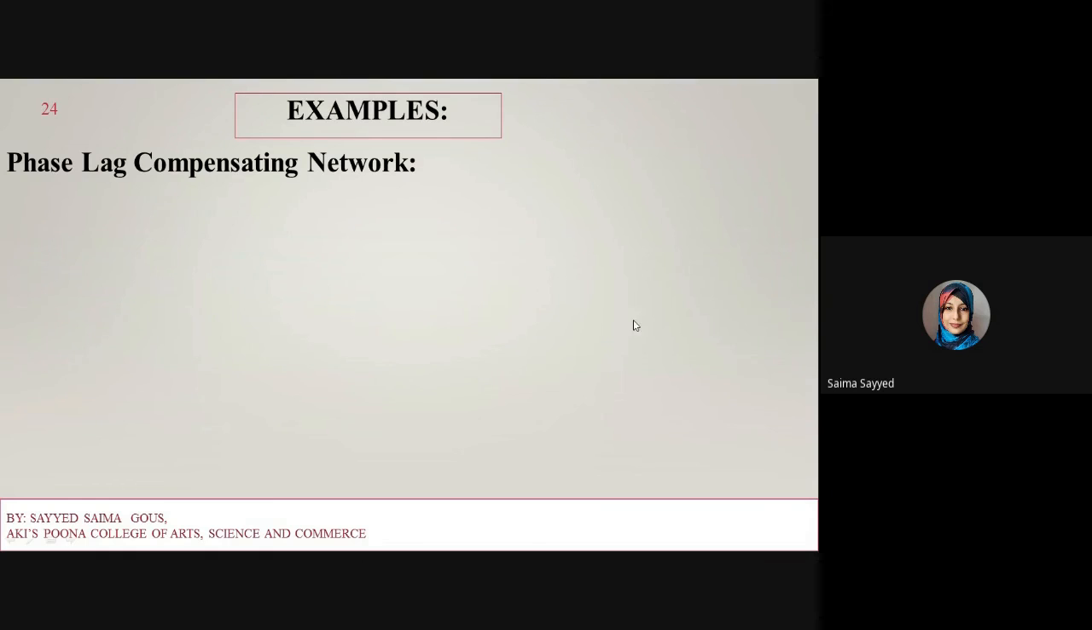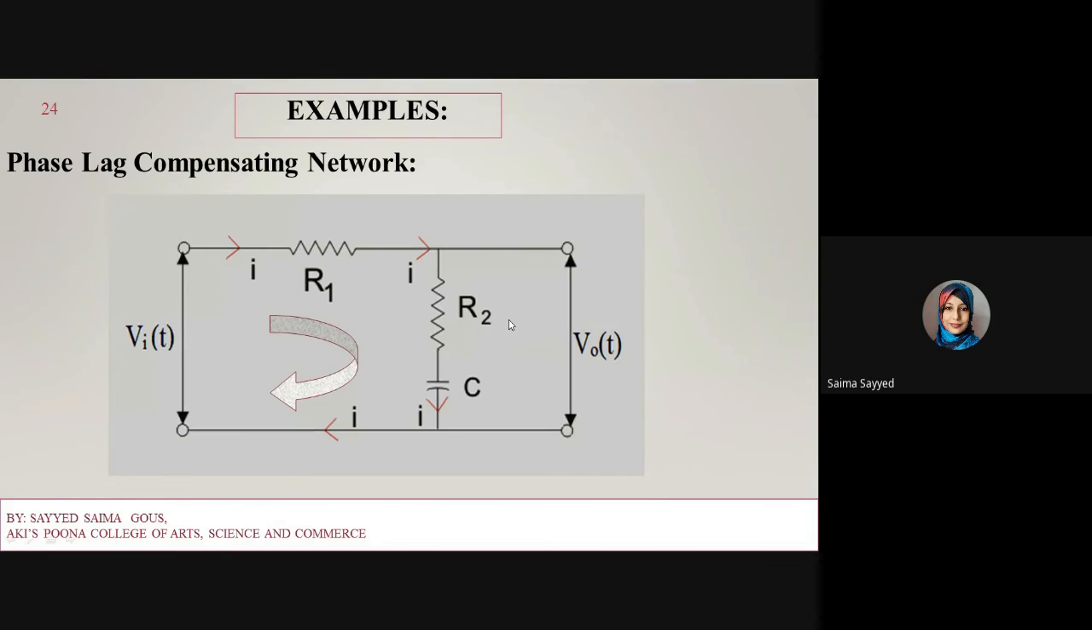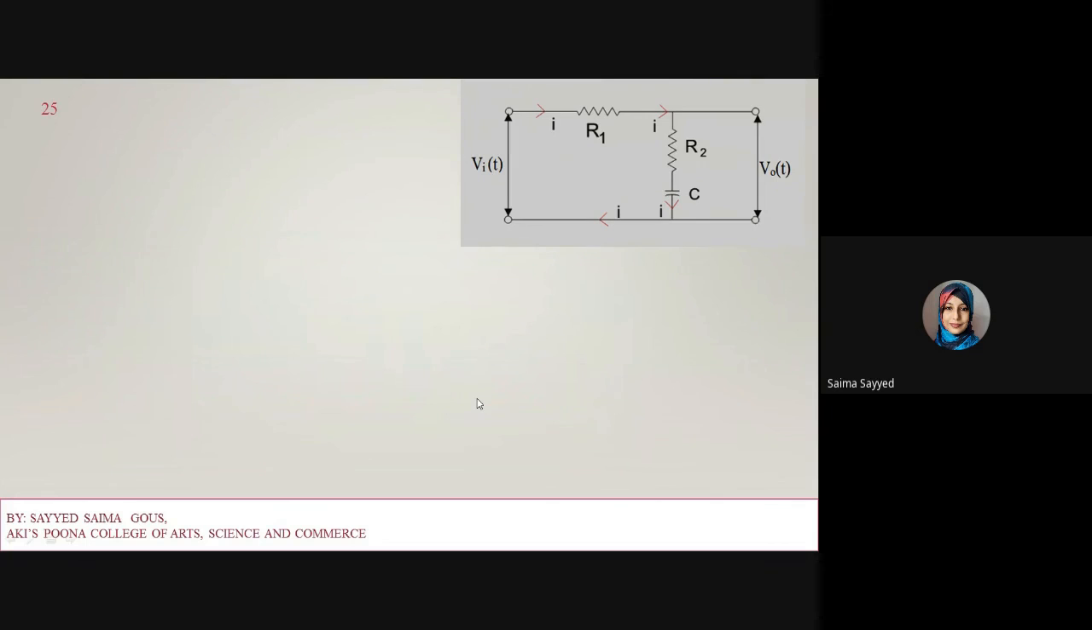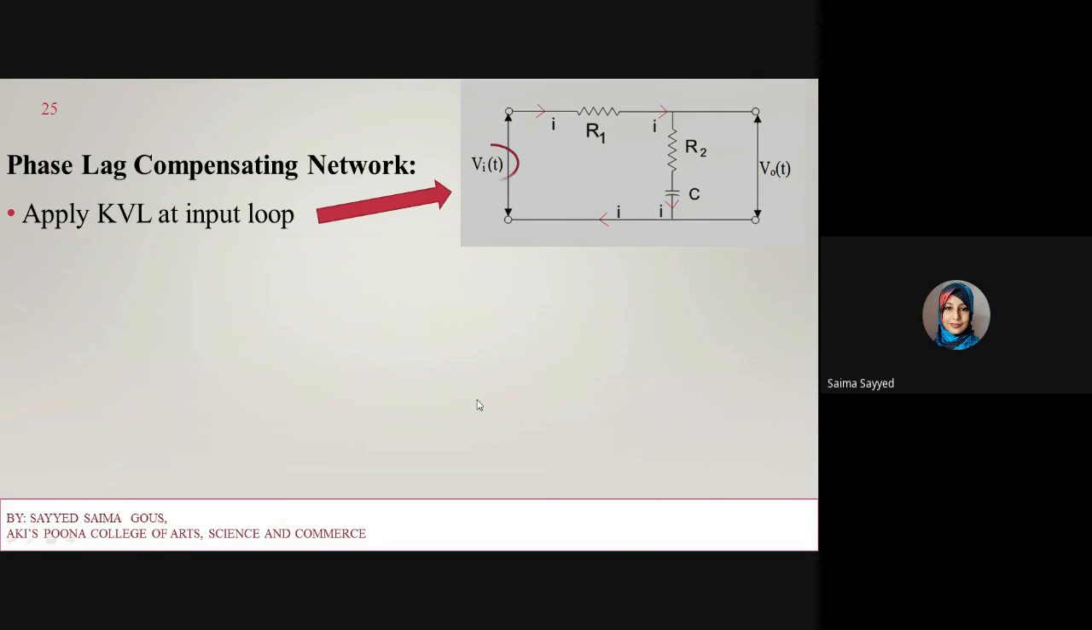Next example is the phase lag compensation network. This is my phase lag compensation network, which has two resistors and one capacitor. The current flows in this direction through R1, R2 and C. We have applied the voltage in this loop, and the output voltage is across the second resistor R2 and the capacitor. First apply Kirchhoff voltage law in the first loop, where Vi of t will be equal to voltage across resistor 1 plus voltage across resistor 2 plus voltage across capacitor.